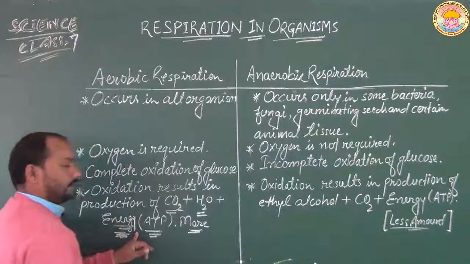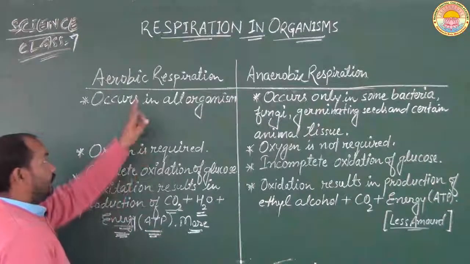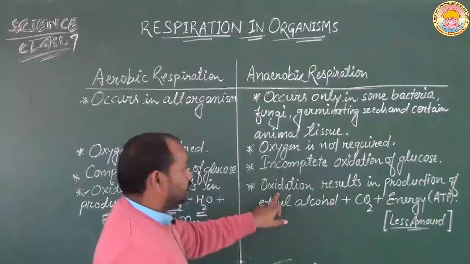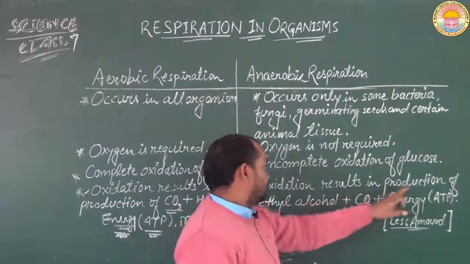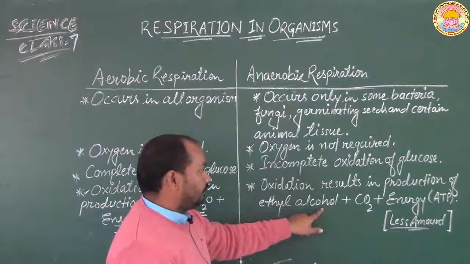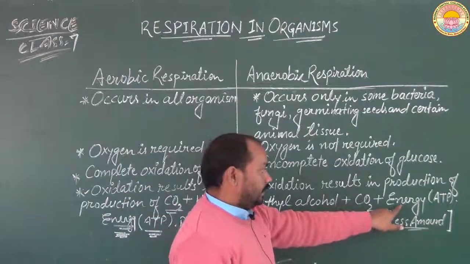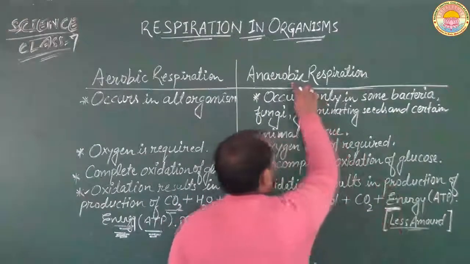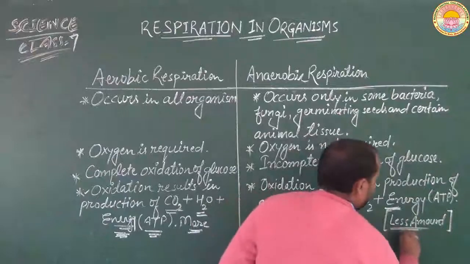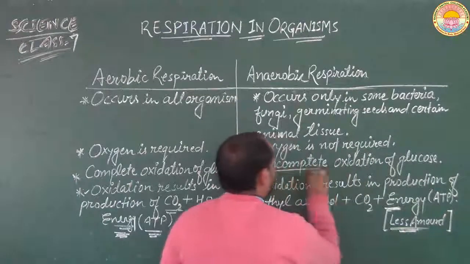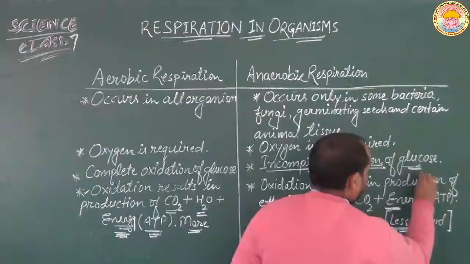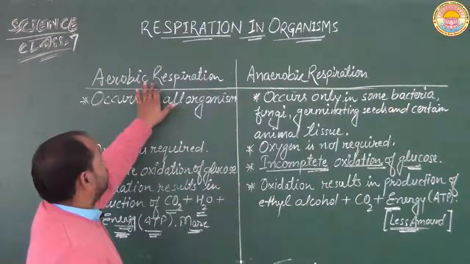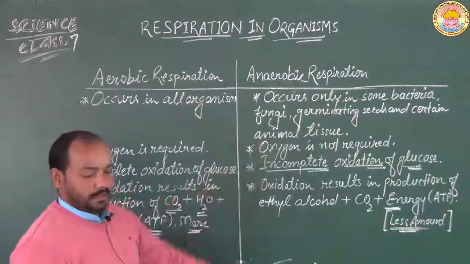Whereas in anaerobic respiration, the oxidation results in production of ethyl alcohol, carbon dioxide and energy, and the energy produced is less in amount because of incomplete oxidation of the glucose molecule. So these are the basic differences between aerobic and anaerobic respiration.